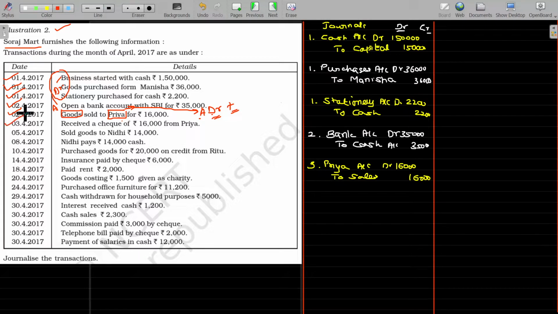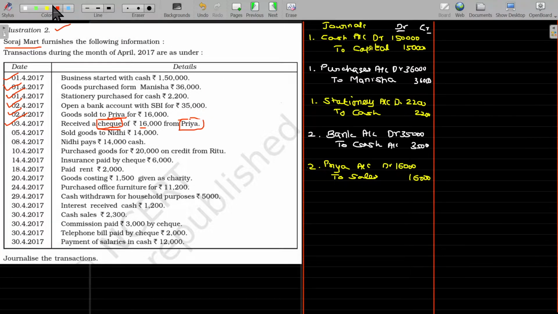Then third, on the other date. Okay, this is also the same date, 2nd. Now the 3rd. 3rd April, received a check of rupees 16,000 from Priya. Okay, so check represents bank balance and Priya is a party. Bank balance is usually an asset, right? So bank is an asset.